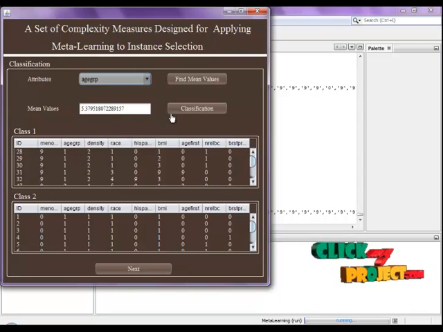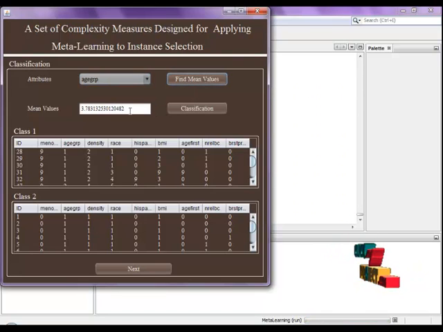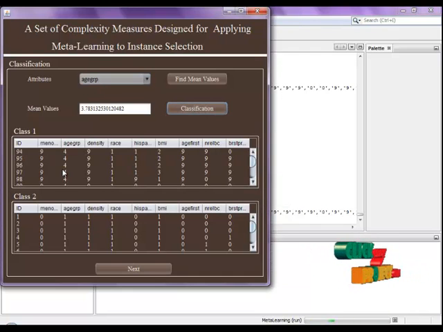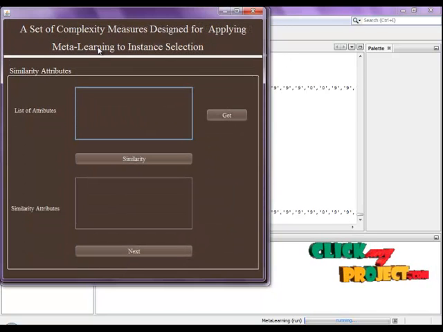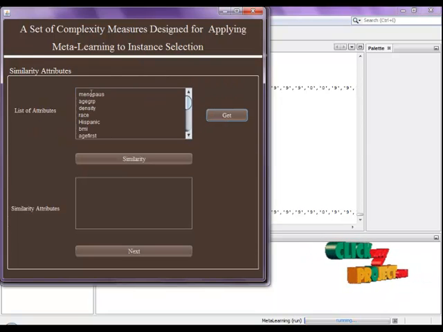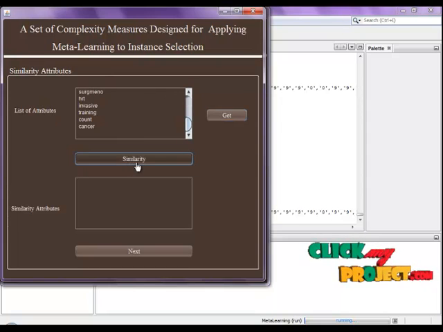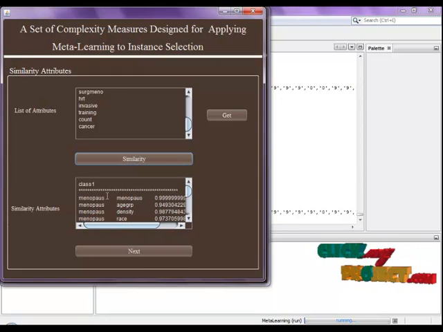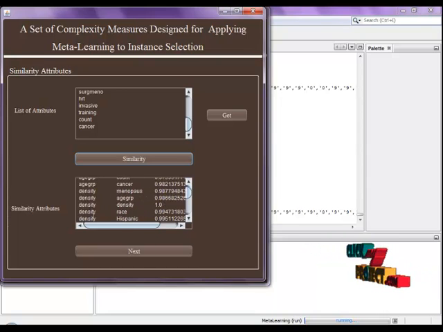Now we choose this attribute. These attributes give some values. This mean value is based on the classification process. The classification is different, and then it gives some changed values. You can see that. Now we go to the next frame to find the similarity values. So we get the similarity attributes. Click. This is the list of attribute values. These attribute values give similarities. This is the result, the similarity values. This is also the similarities.